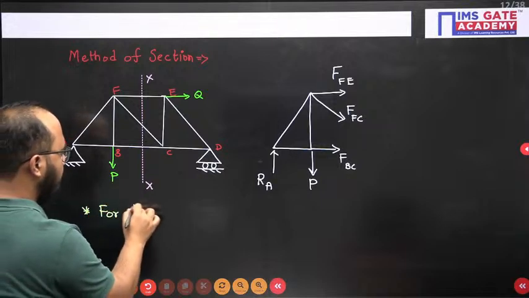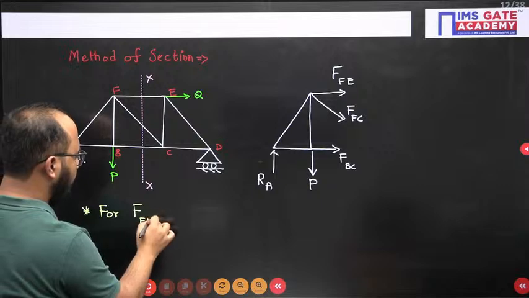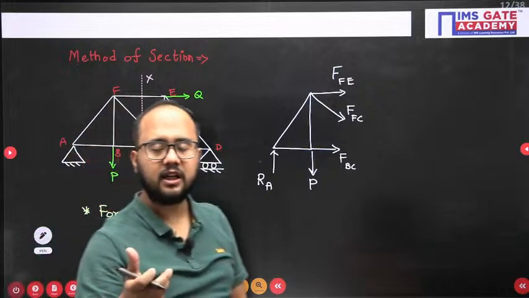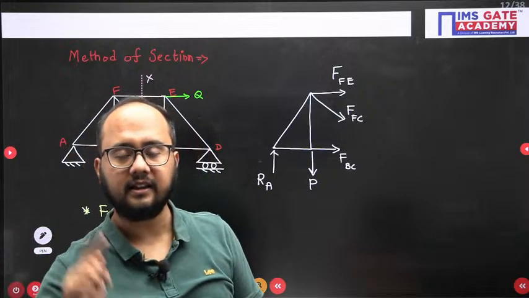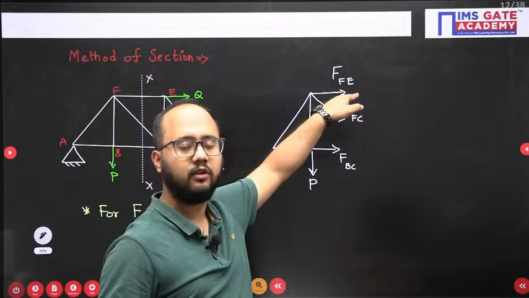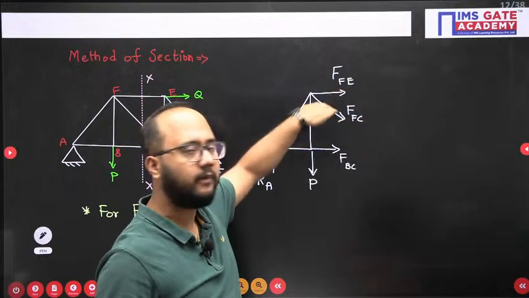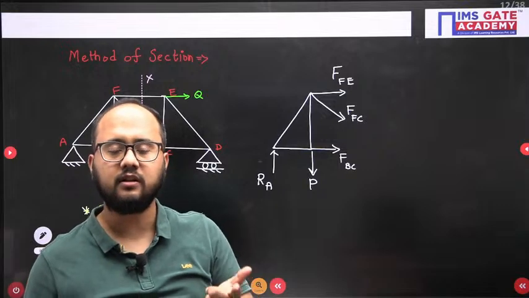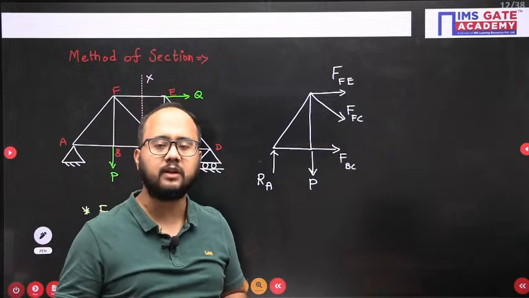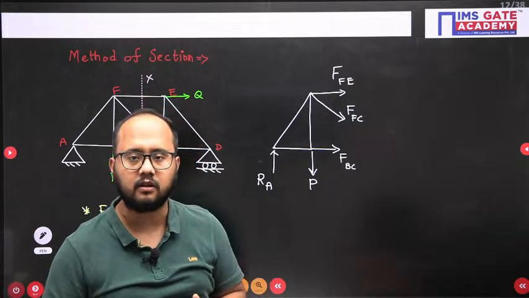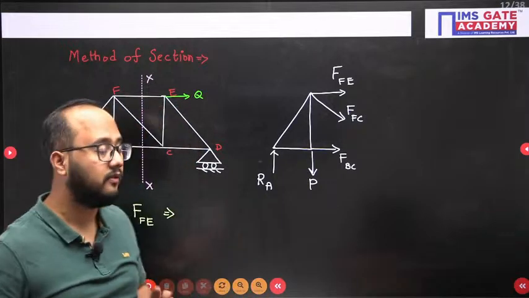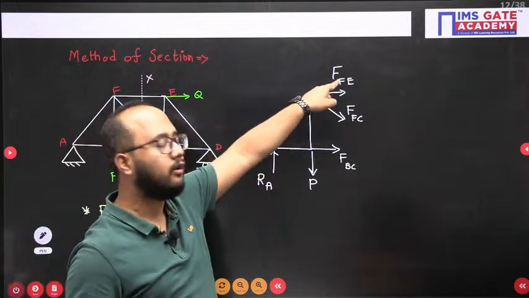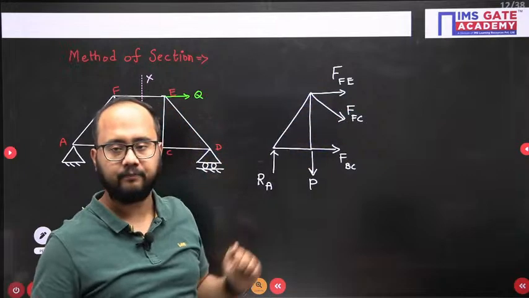for force in member FE, what will I use? What is the equation? See, whenever we are using an equation, we have to ensure one thing. In that equation, only this one should be the unknown. If others also come, then we can't solve the equation, because an equation with one variable only we can solve. If there are 2 or more variables in one equation, how is it possible to solve it? It is not possible.